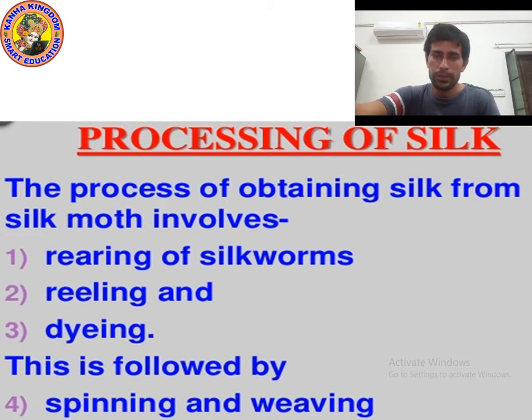So I hope you understood all these stages. Try to memorize them. Yes, try to learn, try to understand, without mugging up. So which are the main 4 stages for the processing of silk, for obtaining silk from silkworm? First stage is rearing of silkworm, second is reeling, third is dyeing, and last is spinning and weaving. Okay, now let's move on to the next point.